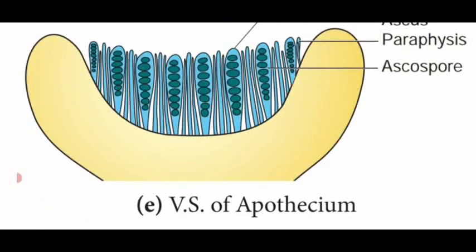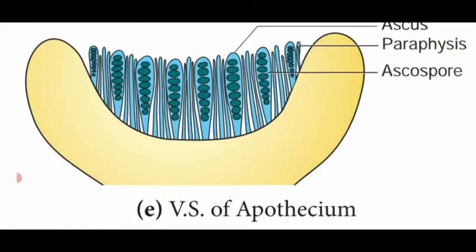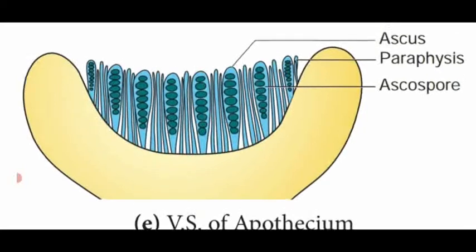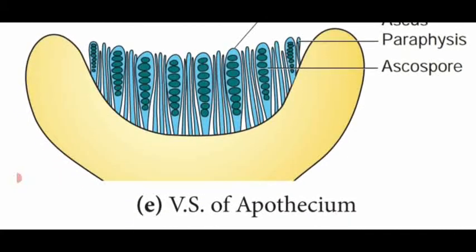Another one, apothecium. The shape looks like a cup-shaped fruiting body. This is the cup-shaped fruiting body which contains the ascus, a club-shaped structure. Inside the ascus, 8 ascospores are present. The asci are separated by a sterile region called the paraphysis. So this type of fruiting body, that is the cup-shaped fruiting body, is named apothecium.